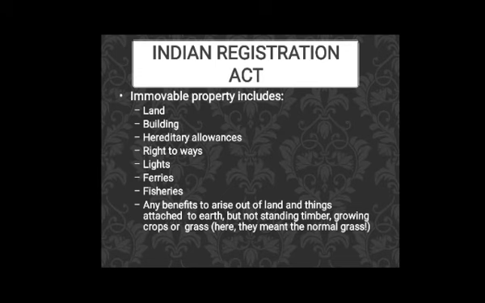In the Indian Registration Act, immovable property includes land, buildings, hereditary allowances, rights of way, lights, ferries and fisheries, any benefits to arise out of land, and things attached to the earth, but not standing timber, growing crops or grass. Again, standing timber, growing crops and grass are not included in immovable property in the Indian Registration Act also.